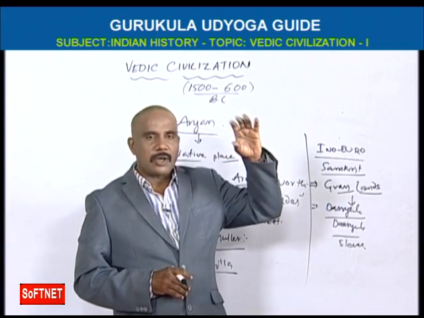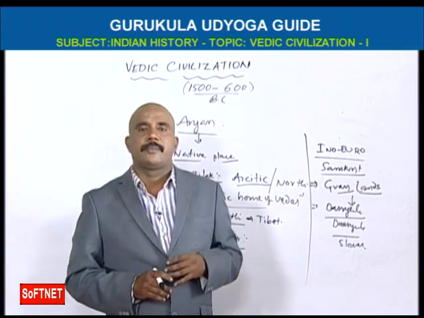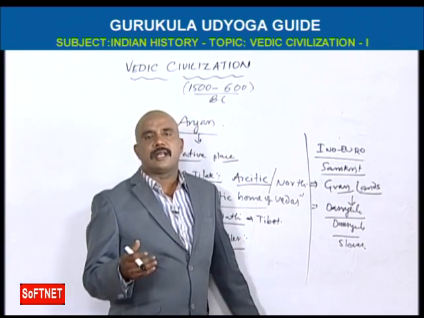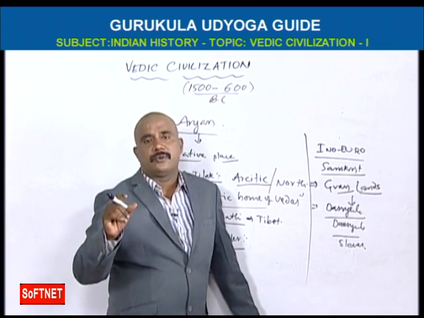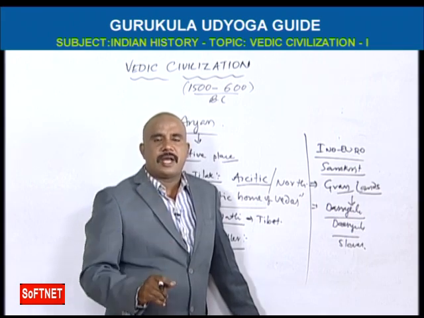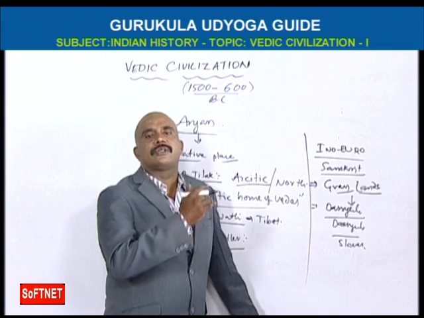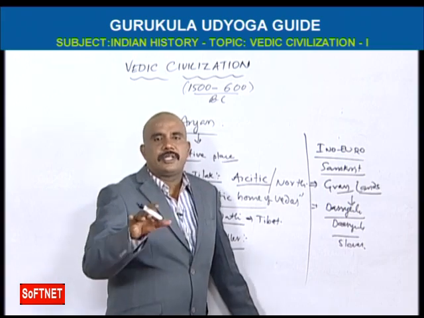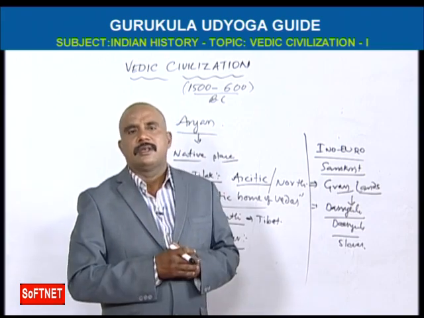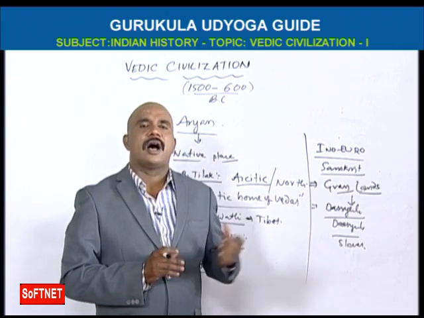Surrounding the Indus River and in North India, these Aryans were settled. That is called Aryavartanamu, where the Aryans settled. The Dravidians, the people who lived in the Indus Valley civilization, migrated and settled in South India. So North India was settled by Aryans and South India by the Dravidians. This is the information regarding the Vedas and Aryans.